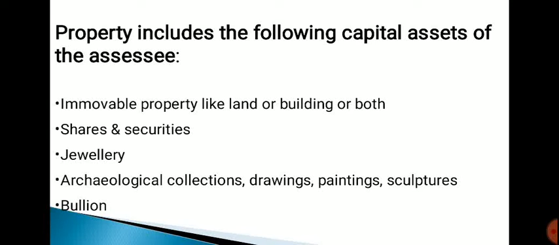Property includes the following capital assets of the assessee. Number 1. Immovable property like land or building or both. Next is shares and securities, jewelry, archaeological collections, drawings, paintings, sculptures and so on, and bullion, that is gold and silver.